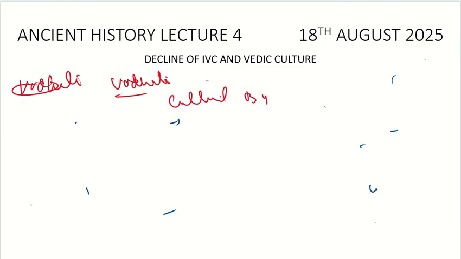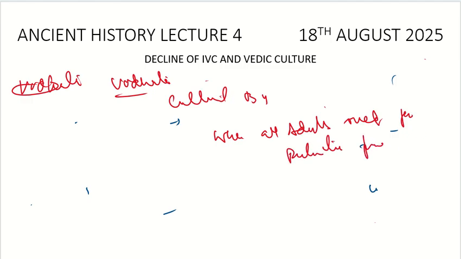When a Samiti, or all adults, meet for a ritualistic purpose or a ceremonial purpose, it is called the Vidhata. So these were the three administrative offices: the Sabha, the Samiti, and the Vidhata, the cultural body.